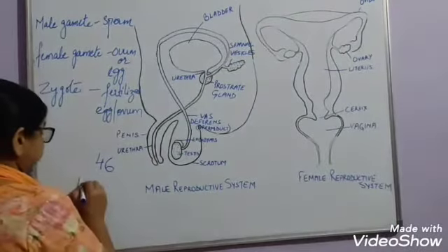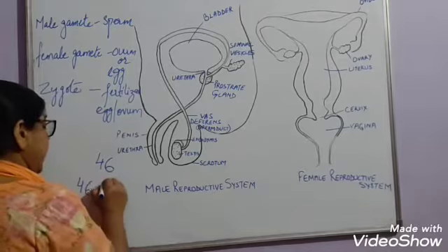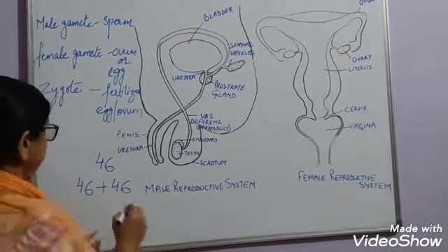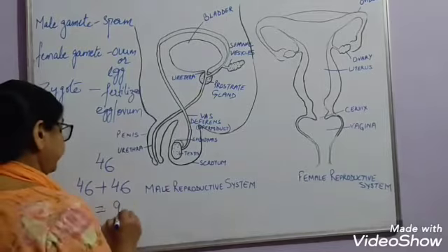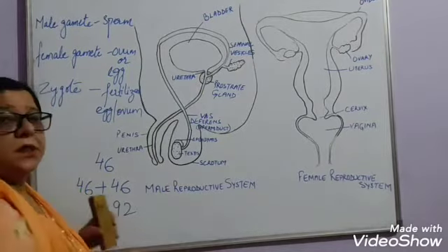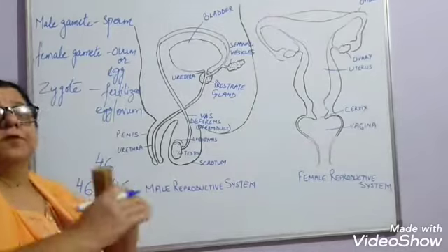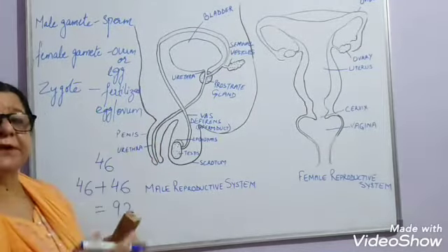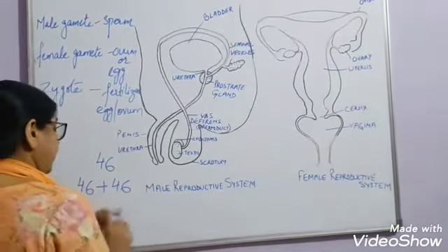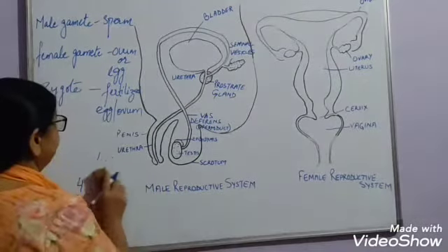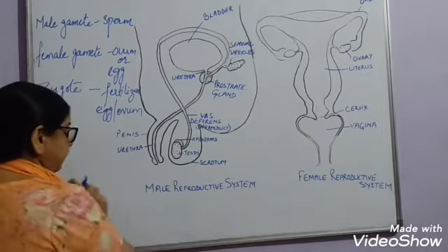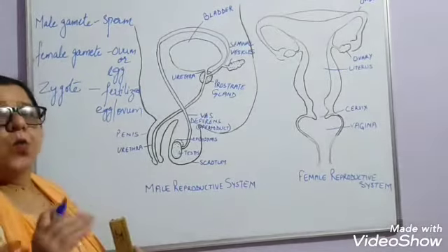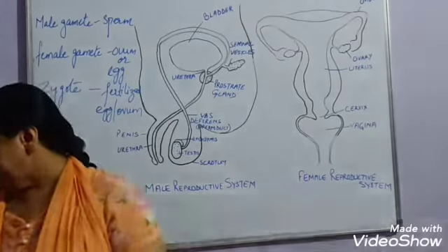Now, if 46 come from the male and 46 come from the female, then in the zygote there would be 92 chromosomes. Further, this would double up, and that would also double up. What would happen? All over the world, there would be only DNA, nothing else, right? But this does not happen. Now, why does this not happen?